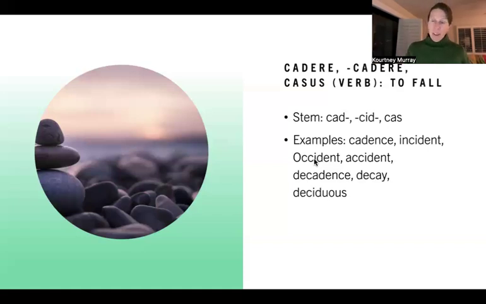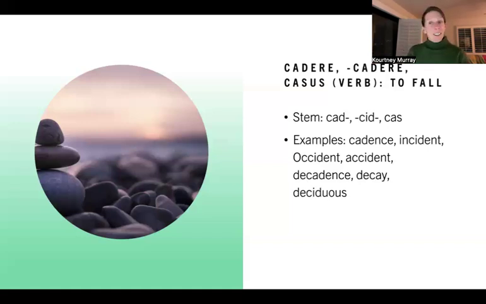Occident is my favorite of these words. So Occident, I think we use today, I know we use today to mean Western. Occident means West. But the reason Occident means West is because it's referring to the falling of the sun into the horizon. So we talked earlier about Orient, which is coming from the verb meaning to rise. So Occident is coming from the verb meaning to fall. And as a result, we have Occident West, Orient East. I always love that. I think that's great.